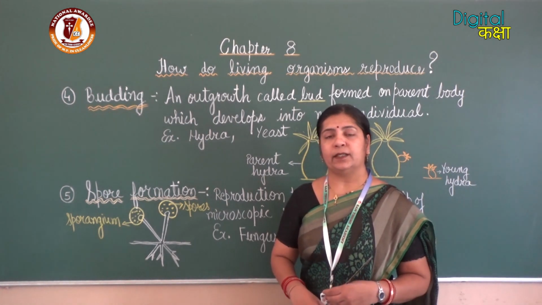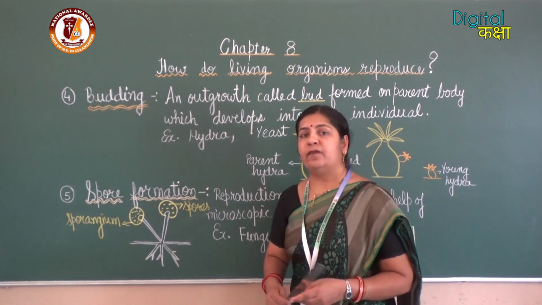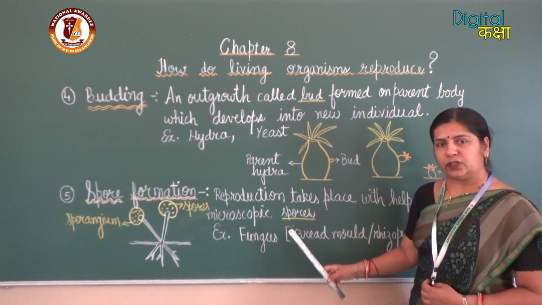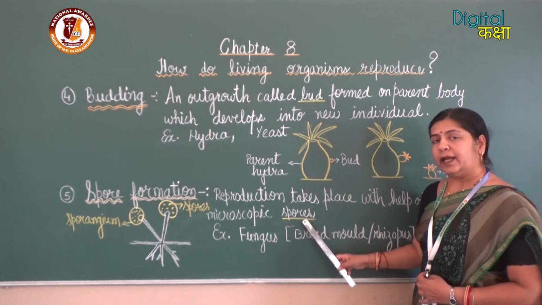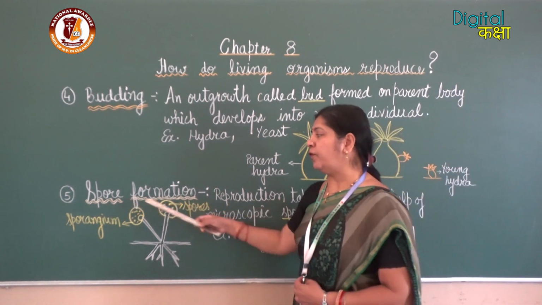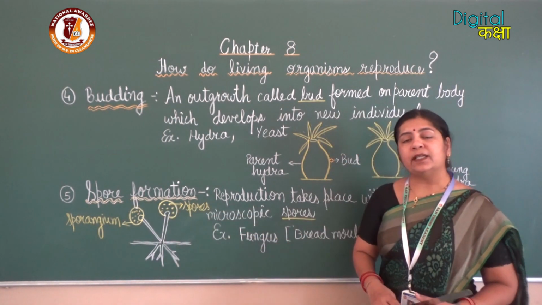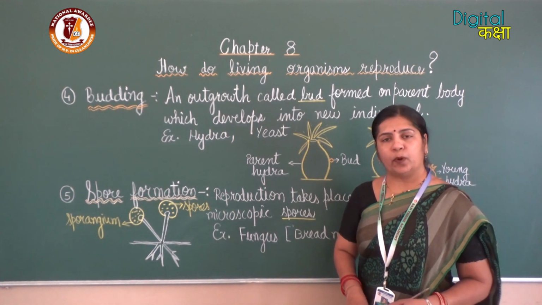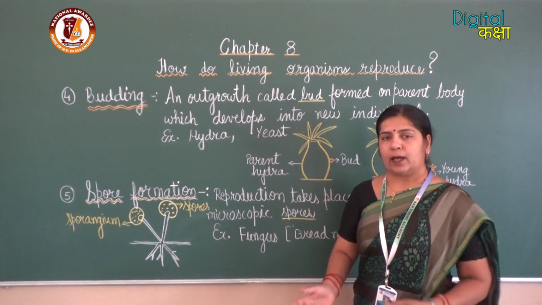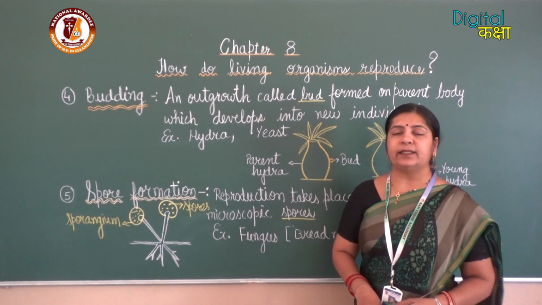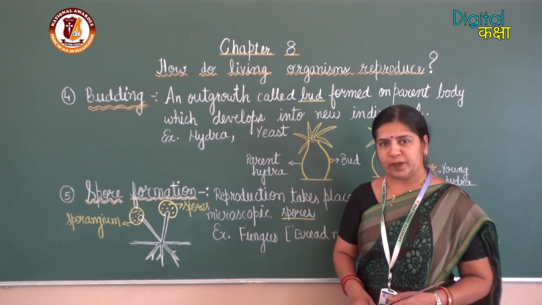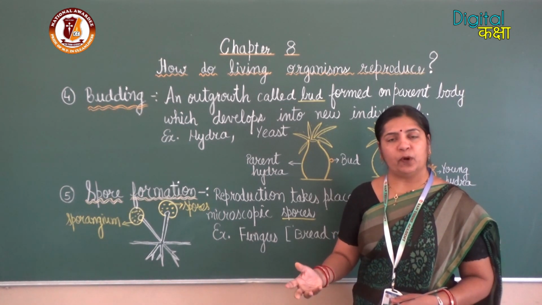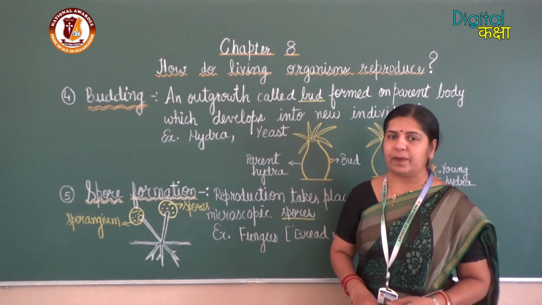So this method of reproduction, which takes place with the help of tiny microscopic structures called spores, is known as spore formation. This is the next method of asexual reproduction. Examples of organisms which reproduce by spore formation are different types of fungus. Example, bread mold, also known as rhizopus.